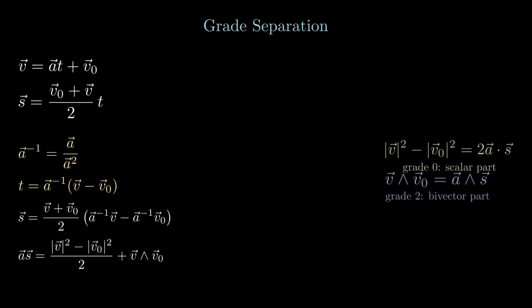The scalar part may seem familiar if you have learned motion with a constant acceleration. It's a very basic equation, but the bivector equation is not that familiar. Now we can actually use the bivector equation to see what it really means. We can draw that. We're using the vector expression for the motion, so we can use it in any motion with a constant acceleration, even if it isn't linear.